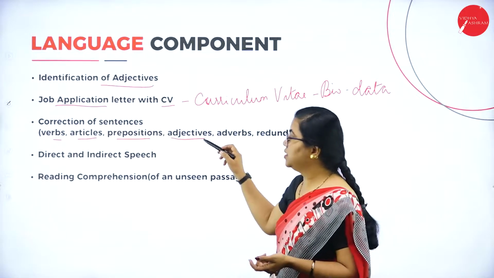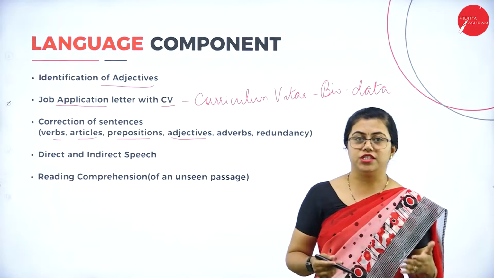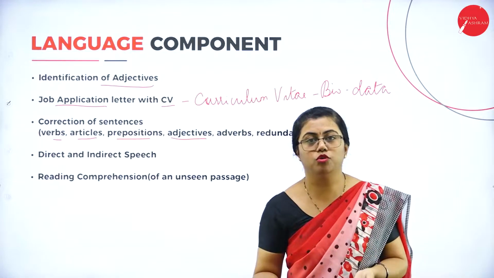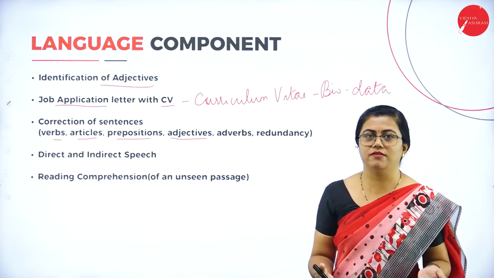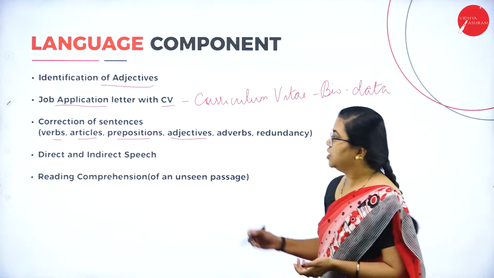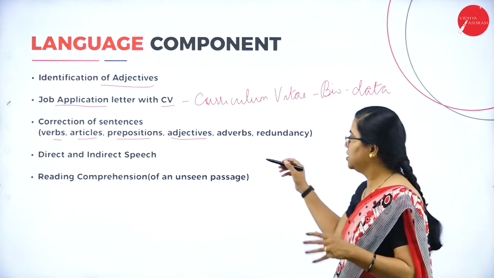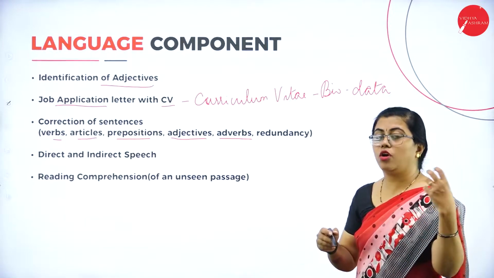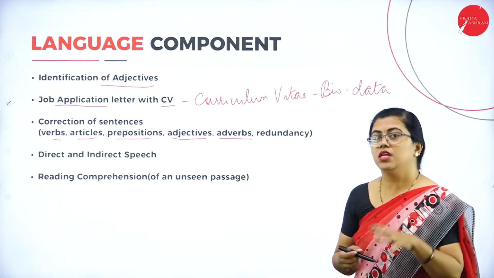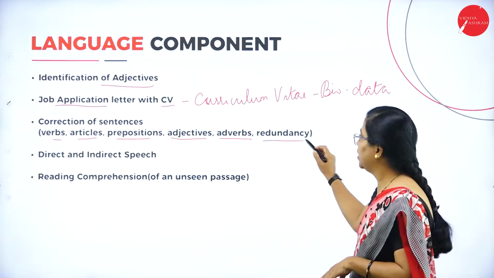Then you use adjectives, like the wrong usage of adjectives. Maybe for a cake you say it's a beautiful cake, or maybe for everything you use only that nice adjective. So that should not be there. Fine. So there you use adjectives wrongly, or maybe adverbs that are not relevant, so you use them there, or maybe you use them in a wrong place. So like that, adverbs.